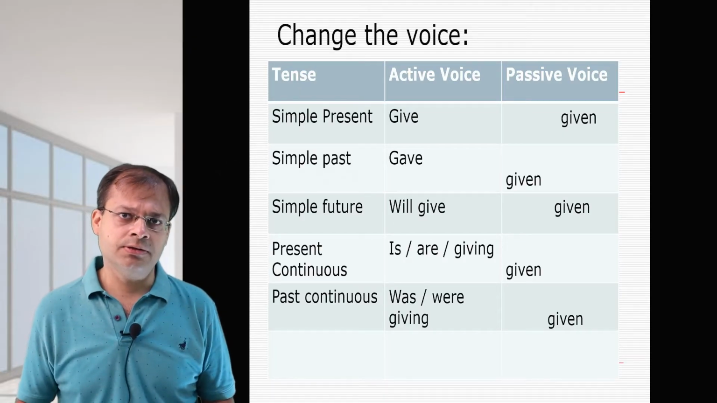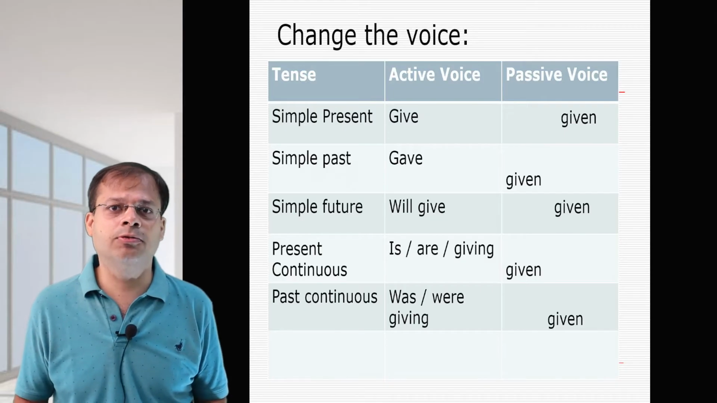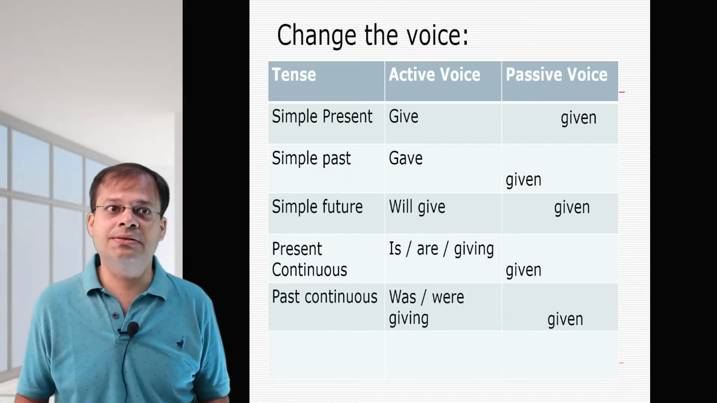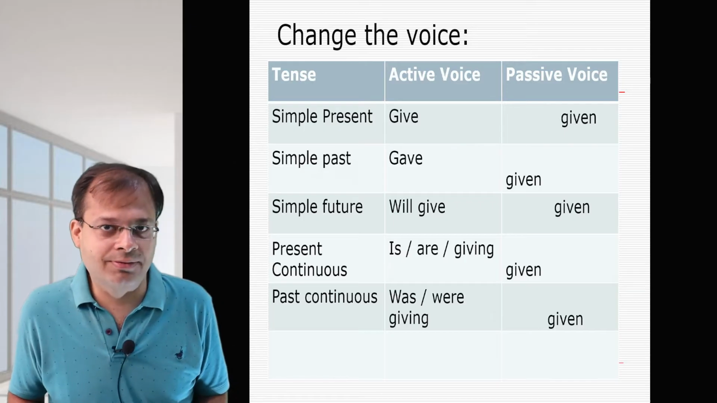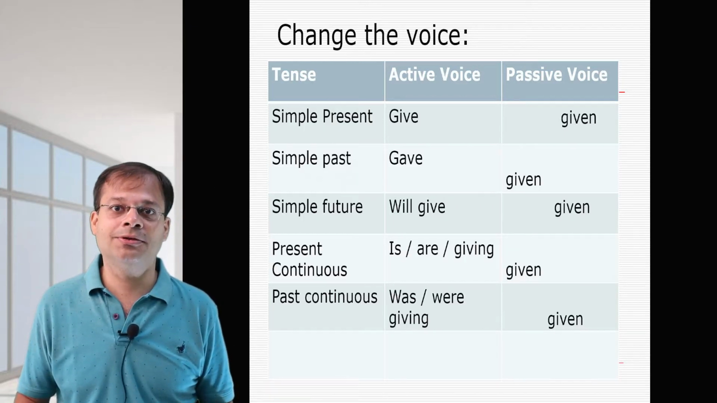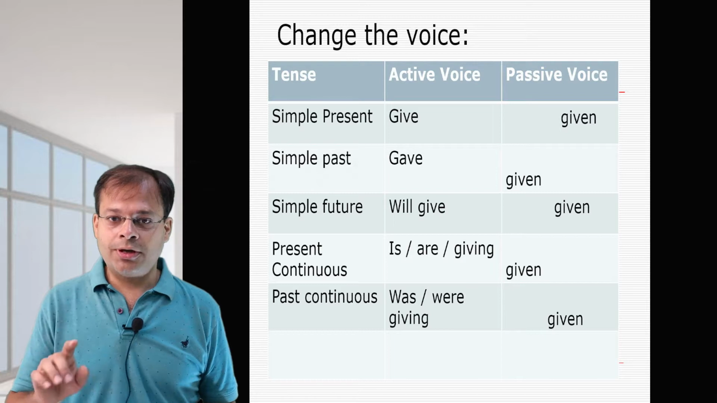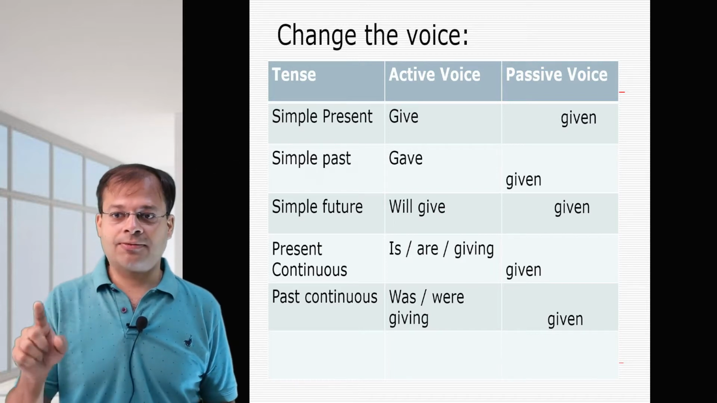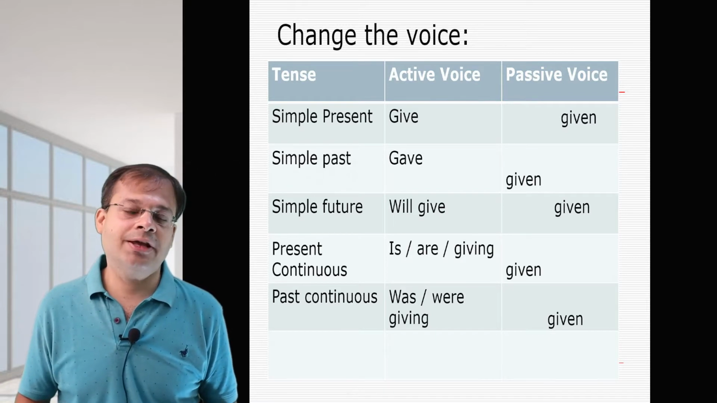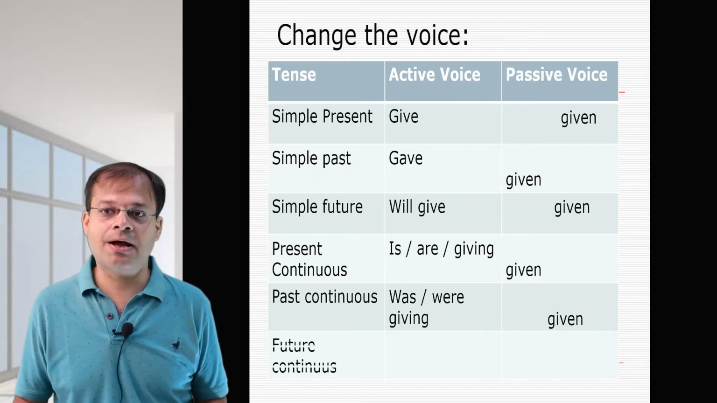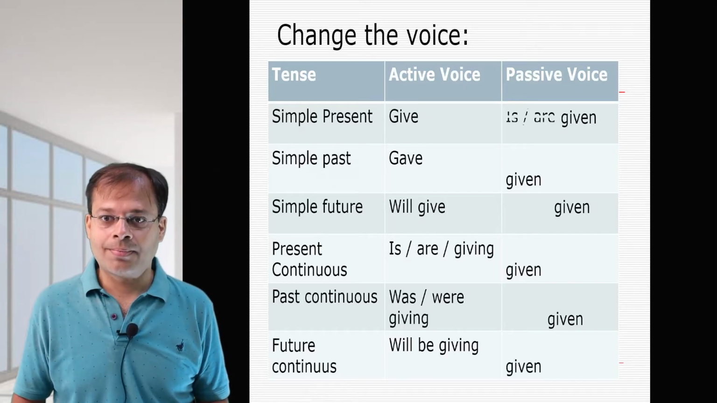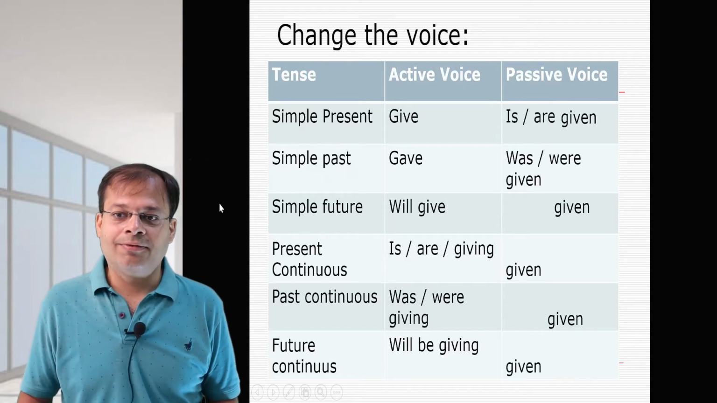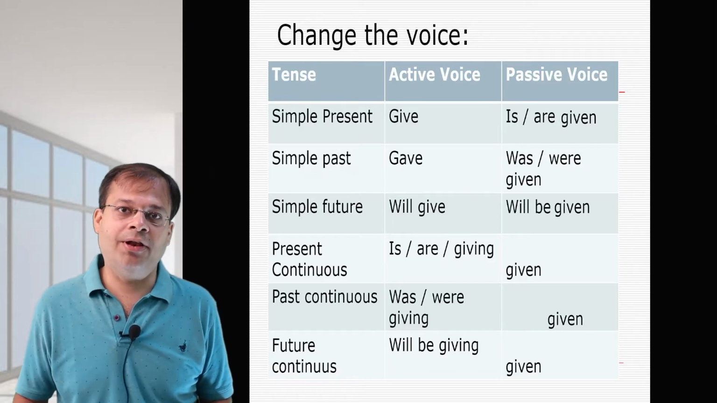Sing. So when it comes to passive voice, we are going to use sung. Sing, sang, sung. Sung is the third form of verb. So if write is given, in passive voice, we are going to use written. So here if you see example, in passive voice, everywhere it's written given. If give is given, that is simple present tense, is, are given, we are going to use is, are given. Gave, was, were given. Will give, will be given.